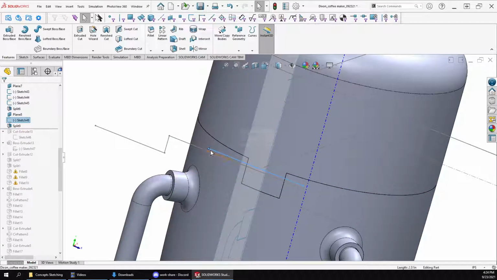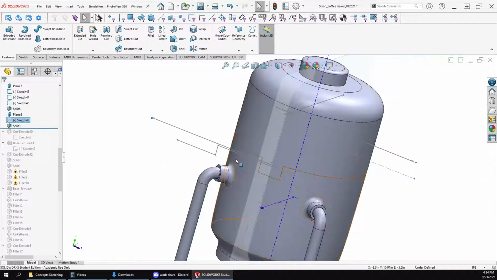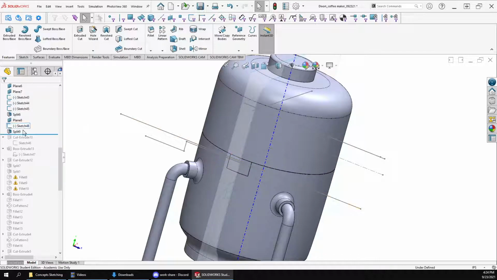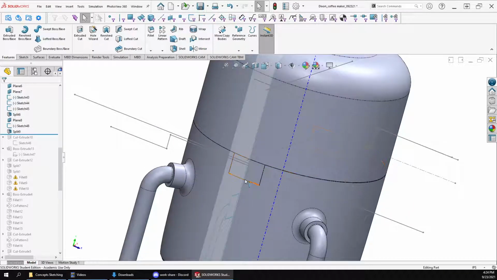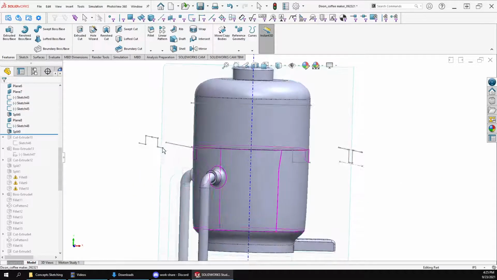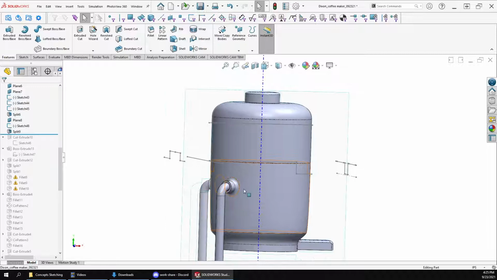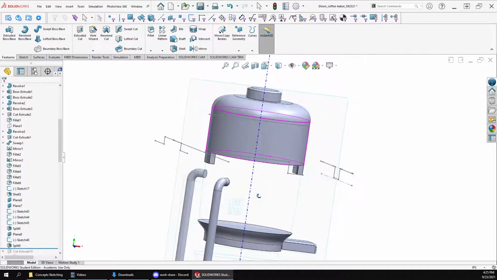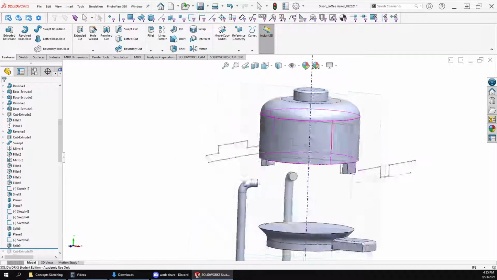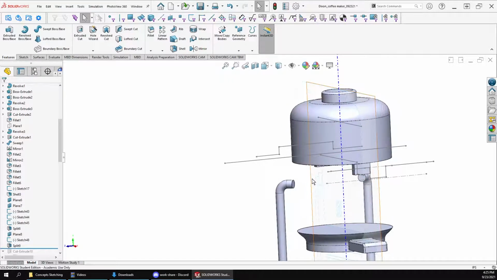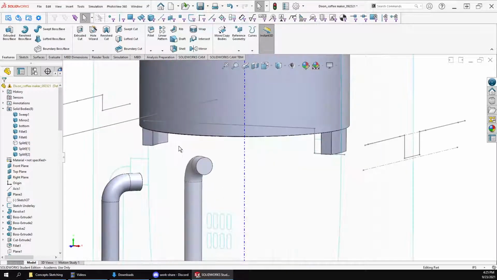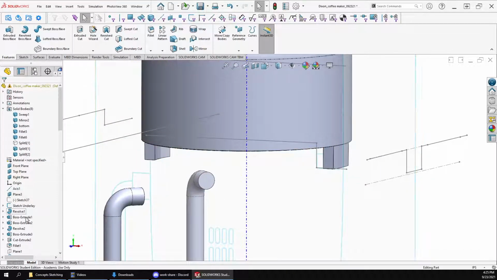Give me a second here. It doesn't want to do it because it's not all the way through, I think. Yeah, because now you can see it cut the bodies. So we want this body here to be part of this. Okay, this is really interesting, because those should be two separate bodies when we do this.